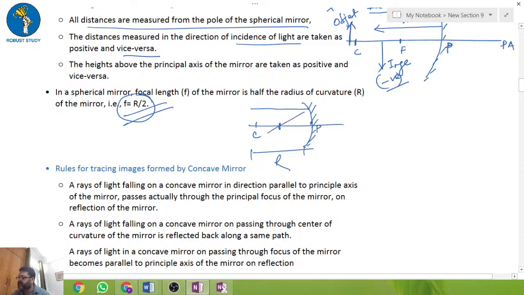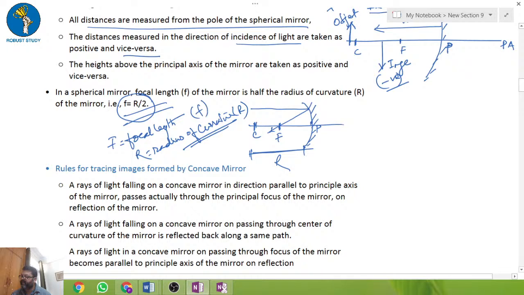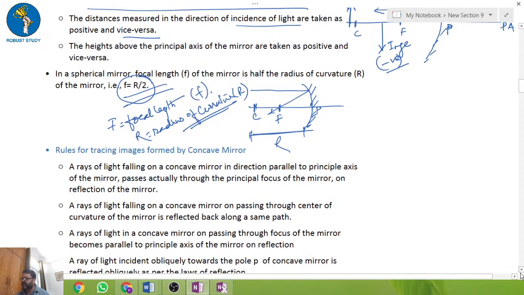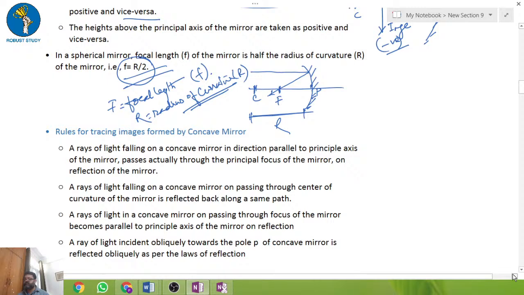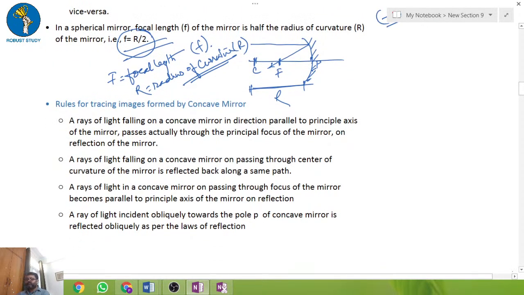As I said, we discussed this. So this will be the focal length, but it will be half of the radius. So f is equal to focal length and R is equal to radius of curvature. Okay, fine. Now we have done a very important thing. Now we are coming to a difficult portion of the chapter.